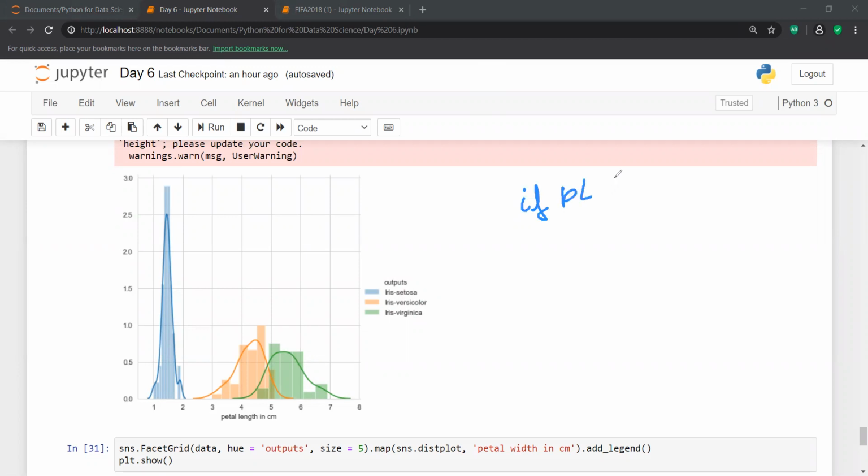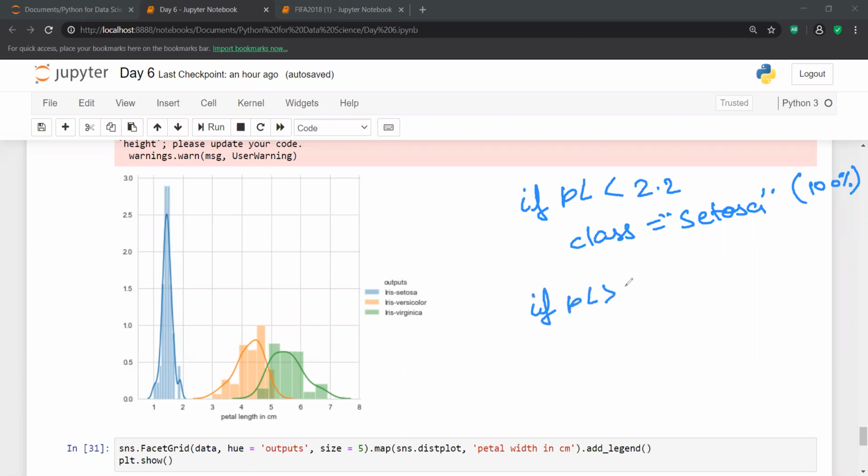If my petal length is lesser than 2, or maybe 2.2, then definitely that flower is a Setosa, no doubt in that, with 100% confidence. Now in the case of versicolor and virginica, if my petal length is greater than 2.2, and lesser than, you can say, 5.5.